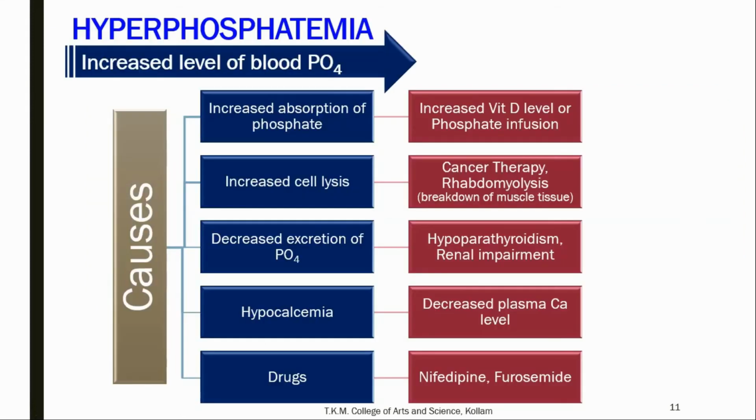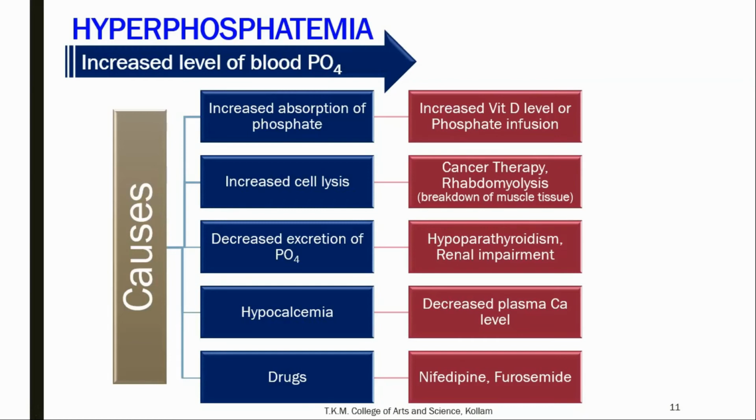The diseased states associated with phosphate level are hyperphosphatemia and hypophosphatemia. Hyperphosphatemia is the increased level of blood phosphate. There are different causes for the increased level of blood phosphate. One is the increased absorption of phosphate. When vitamin D level increases or when phosphate infusion is higher, that may cause increased absorption of phosphate, which will increase the blood phosphate level.